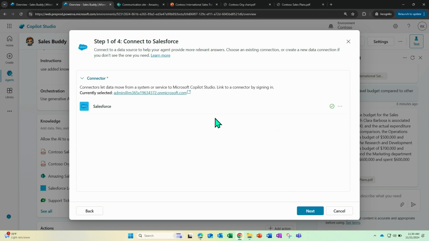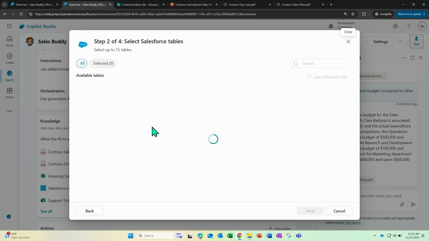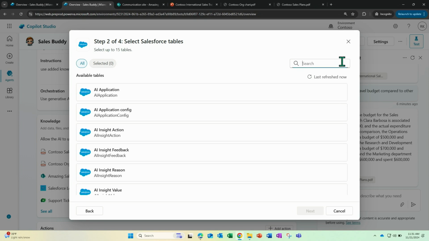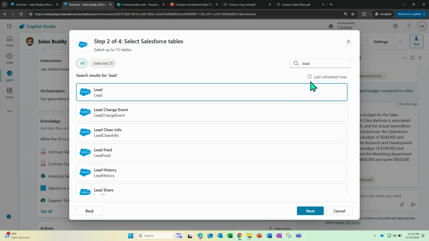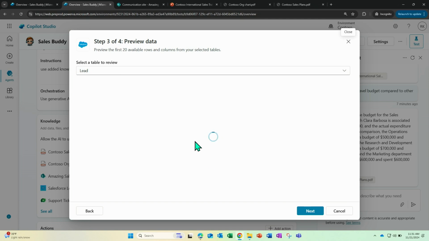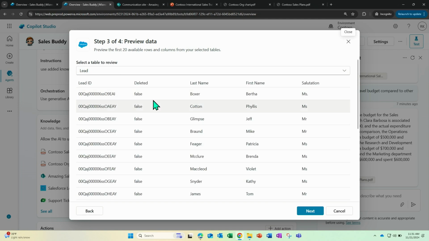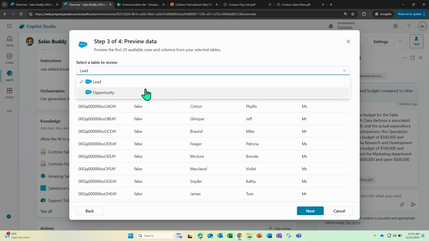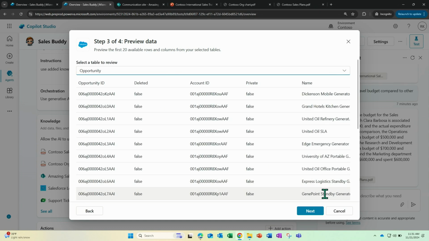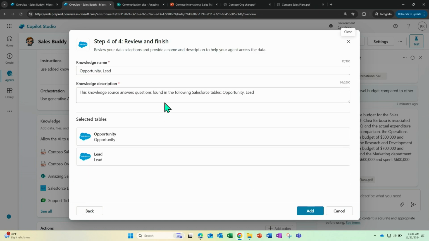Since I have a connection created, you see the green check mark here, I'm going to click next. And this is where I'll be able to select the tables. Very similar to what you saw in the Dataverse scenario, I can go and search for tables and add them. So leads and opportunity, the two ones. You'll see a preview of these tables, leads and opportunity, just to give you a sense of the data. And again, you can give a name and description for this one and go from there.